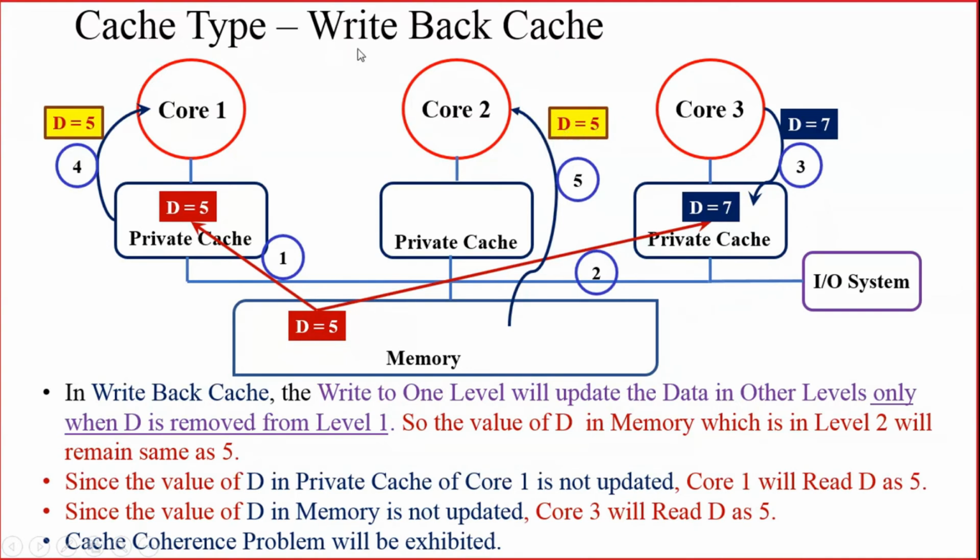So in write back cache also, the cache coherency problem is exhibited. Even though the data is updated in one of the private caches, it is not visible to other cores as well as the memory. So when the other cores try to read the data either from memory or from their own cache, they do not get the updated data, they get the previous data itself. From this example, we have seen that whether you use write back cache or write through cache, the same cache coherency problem will be there.